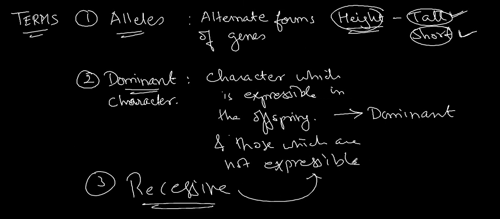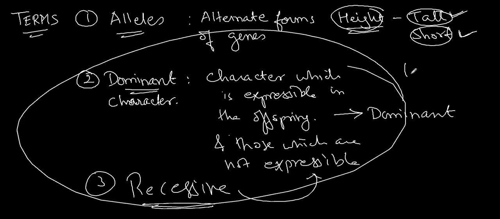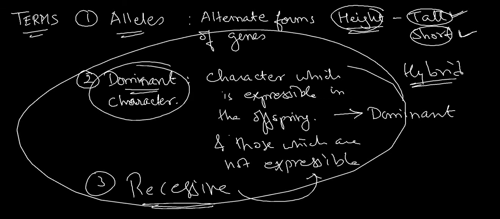Those which are not expressible is considered as recessive, and this thing takes place in hybrid only. So it is seen during the hybrid. If it is seen during the non-hybrid, then the dominant character is going to remain dominant and the recessive character is going to remain recessive.